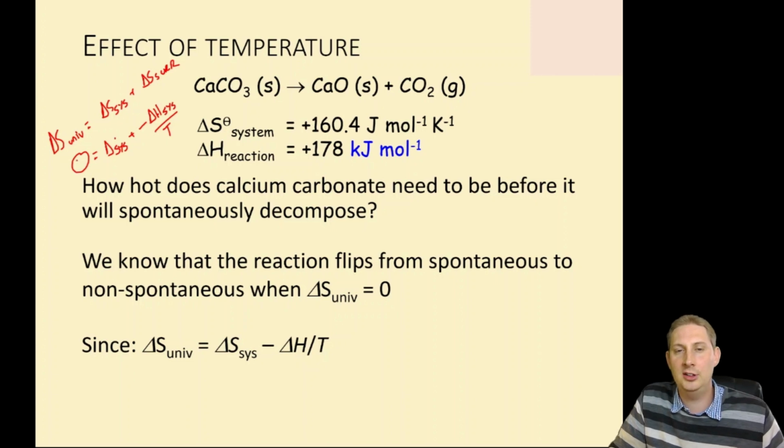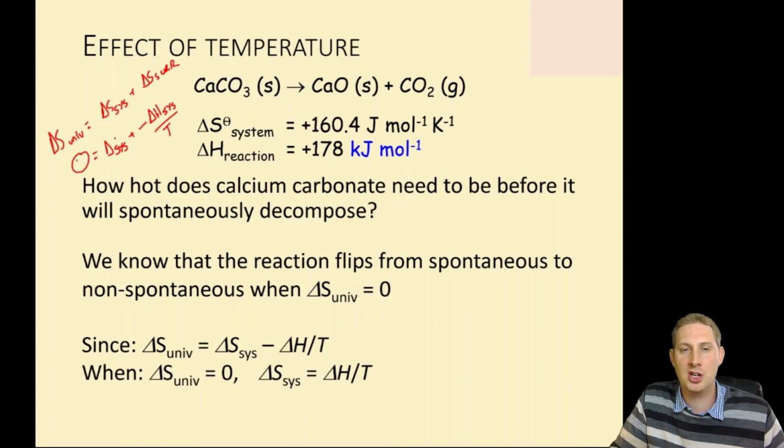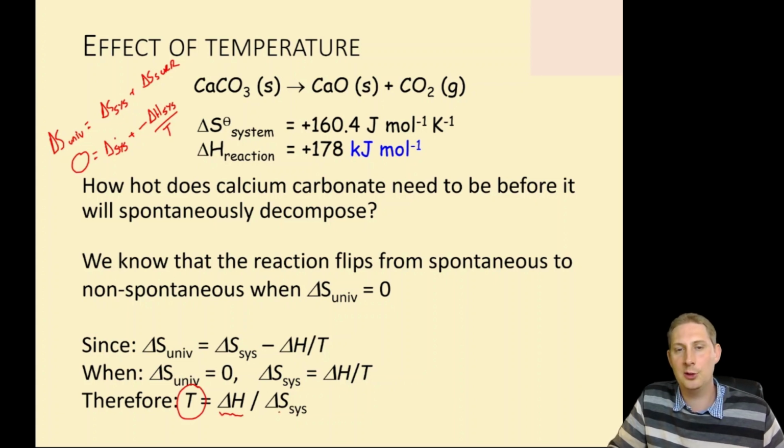So since delta S universe is delta S system minus delta H over temperature, when the entropy change of the universe is 0, delta S system is delta H over the temperature. In other words, the temperature at which this flip occurs is the enthalpy change of the system divided by the entropy change of the system.